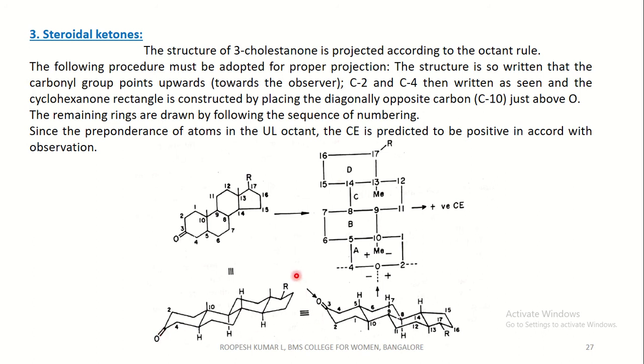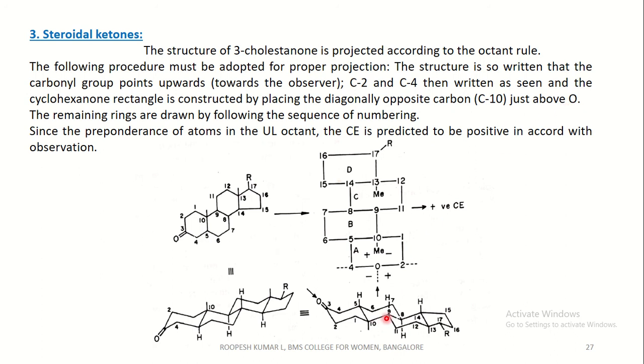We get the carbonyl group at the top position, towards the observer, with carbon 2 at the right side and carbon 4 at the left side. That is, C2 and C4 are written as seen, and the cyclohexanone rectangle is constructed by placing the diagonal opposite carbon just above the oxygen.